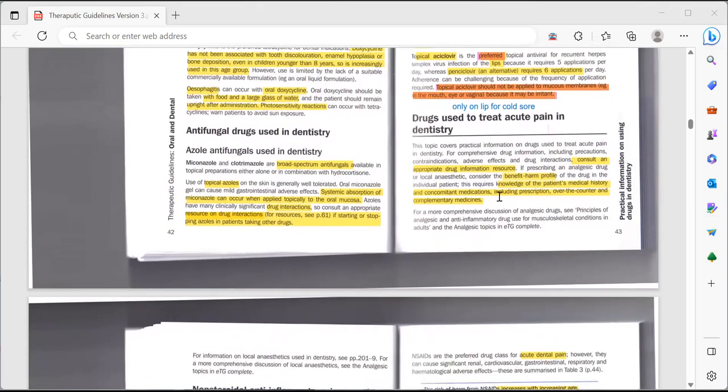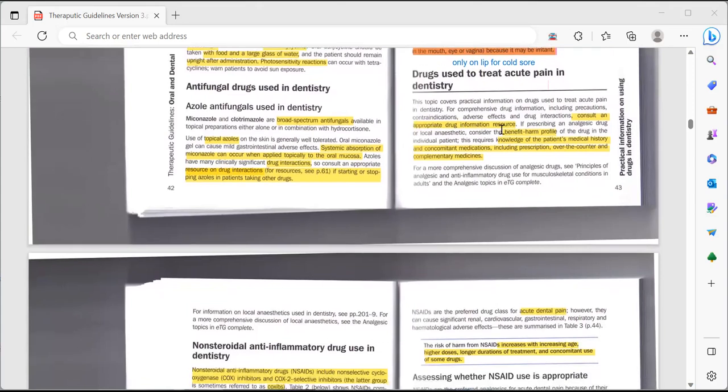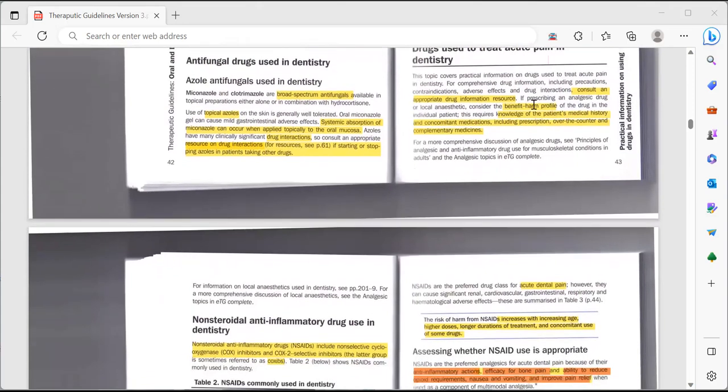This is just the normal introduction paragraph, in which they say that this topic covers practical information on drugs used to treat acute pain in dentistry. For comprehensive drug information, including precautions, contraindications, adverse effects, and drug interactions, consult an appropriate drug information resource.